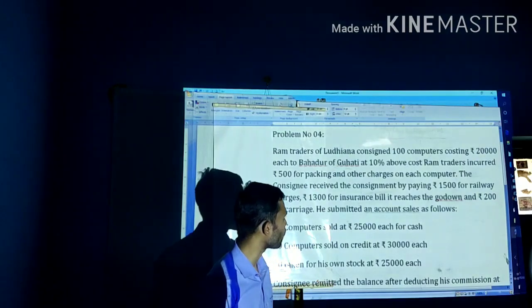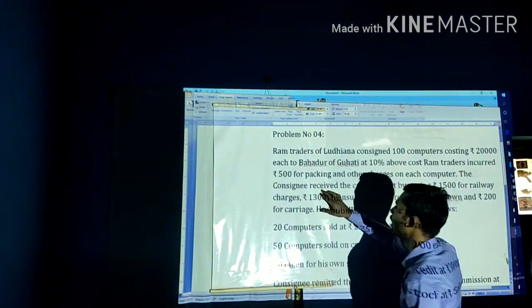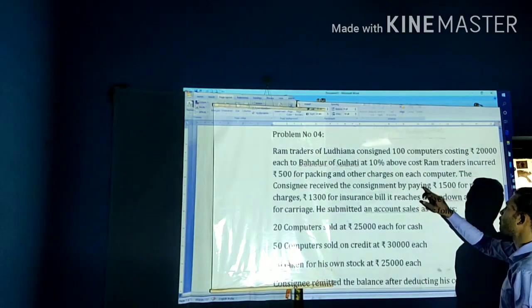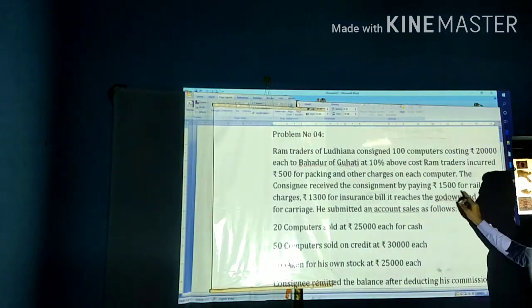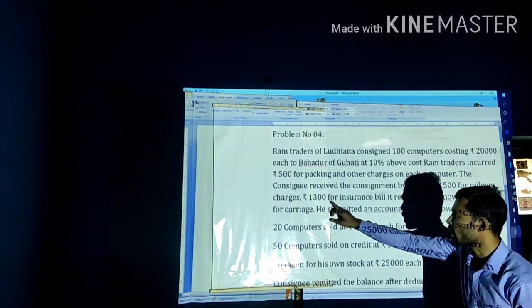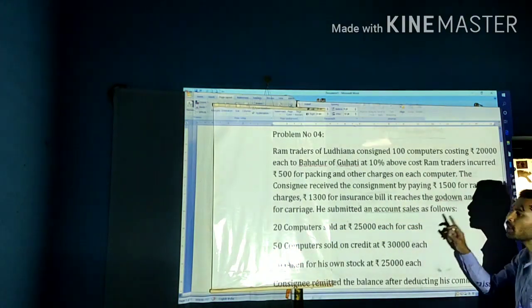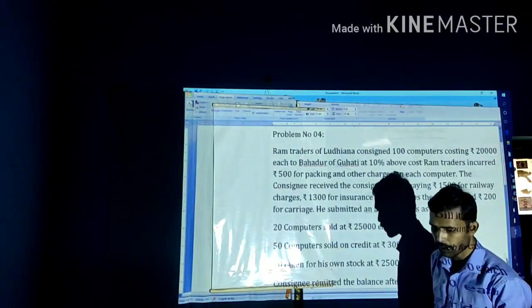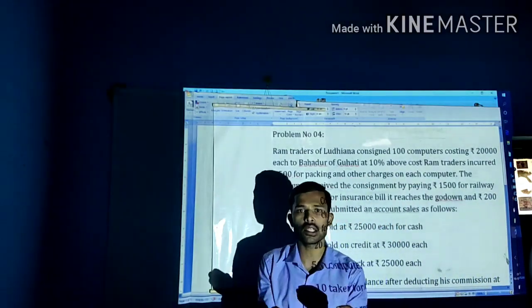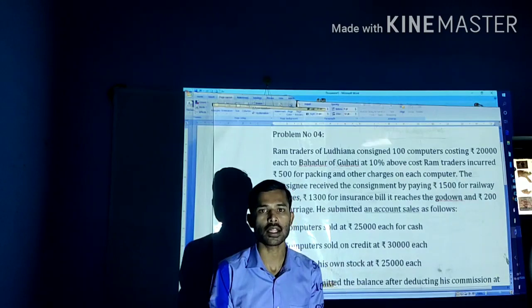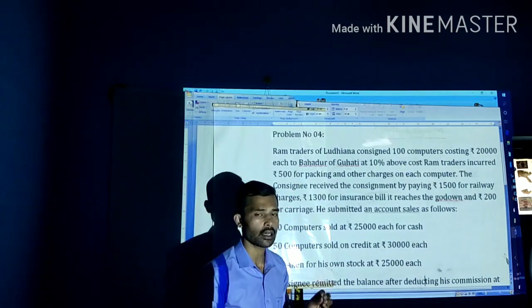Right? Where it will come: in the valuation of closing stock, and again in the consignment account. Next one, the consignee received the consignment by paying 1,500 for railway charges, 1,300 for the insurance bill, and when it reaches the godown, rupees 200 for carriage. After the goods reach the consignee, even the consignee pays certain expenses.